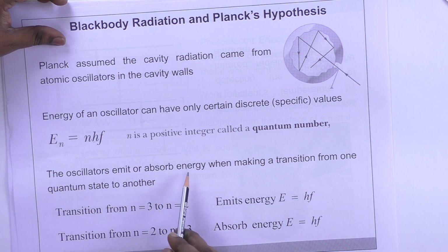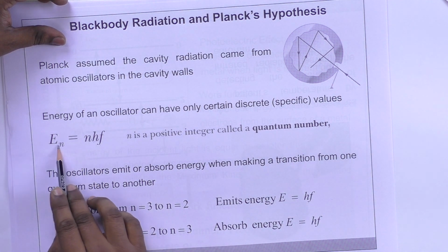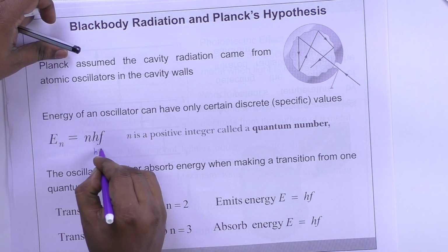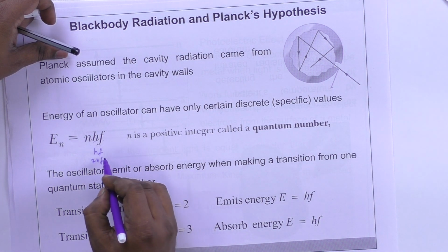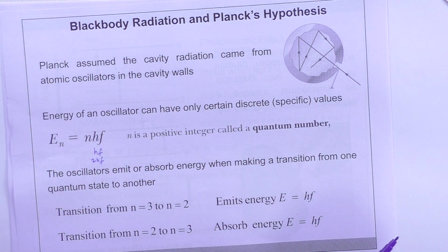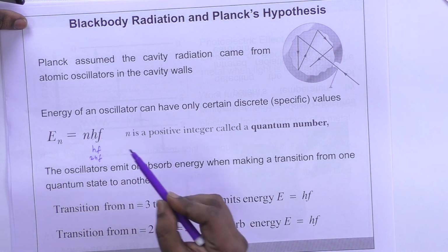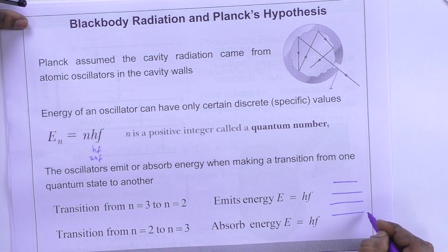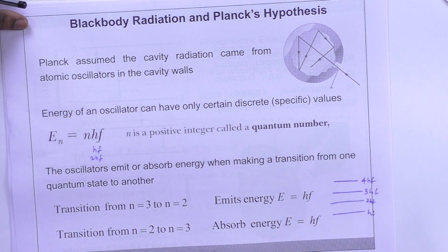The oscillator emits or absorbs energy when making a transition from one quantum state to another quantum state. For example, En equals nhf. That means if n equals 1, you have hf. When n equals 2, you have 2hf. Okay. So in-between values are not allowed. When an oscillator emits or absorbs energy, I will put a diagram. This is hf, this is 2hf, this is 3hf, this is 4hf.